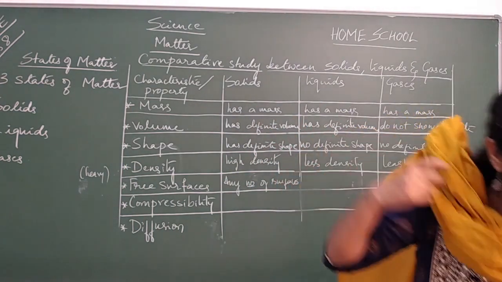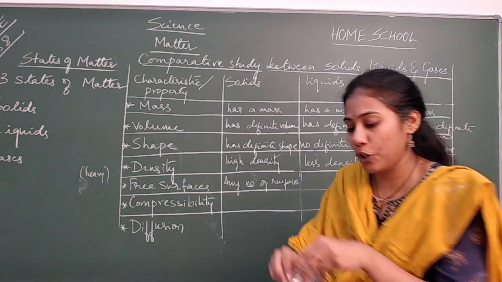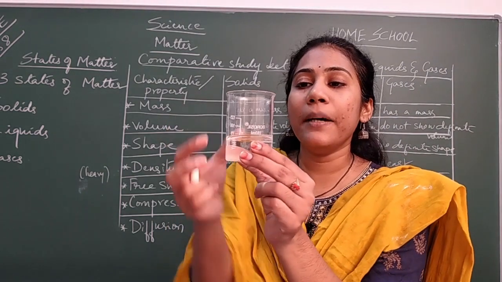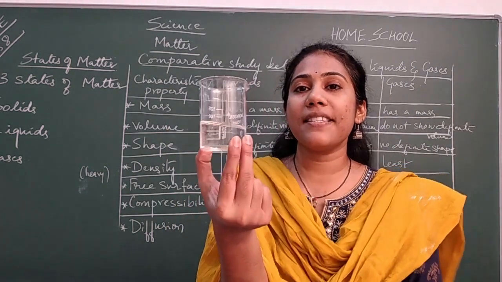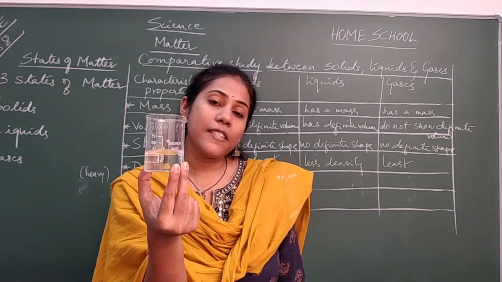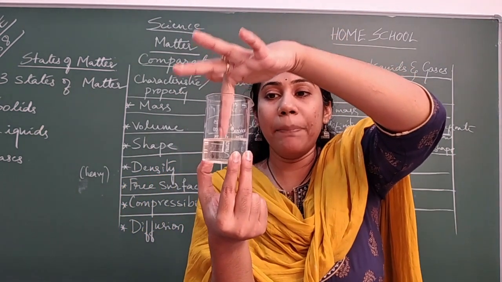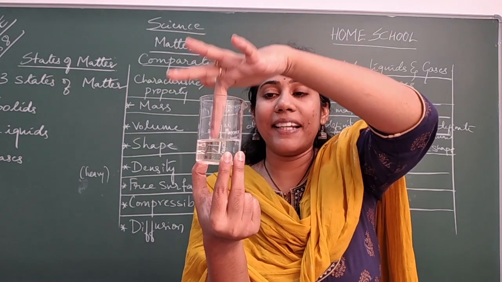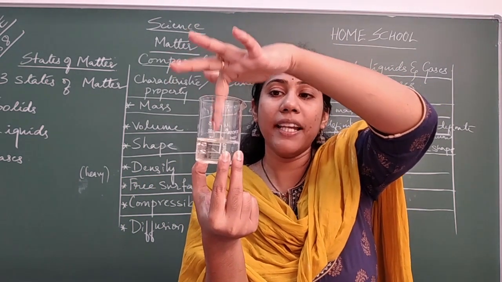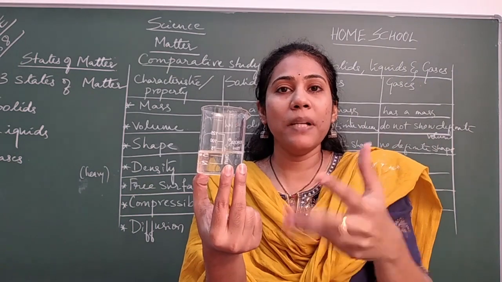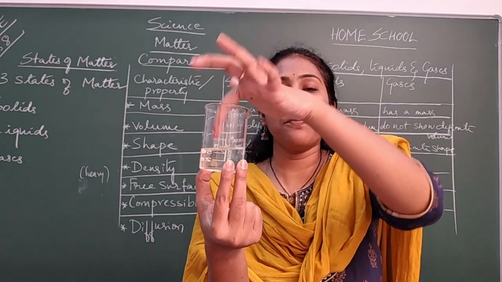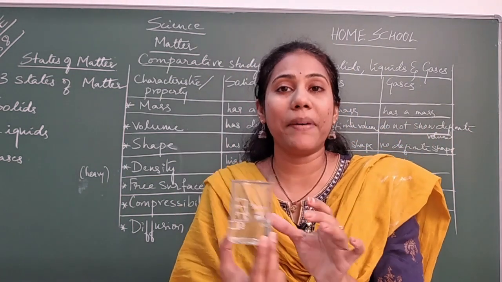And coming to the liquid. Say water in a beaker. How many surfaces can you find in this water? Only one surface. Yes, the upper one. The only surface that I can touch is the upper one. Any other surface possible? Never. Only one surface is possible for the liquid, and that is the upper surface.